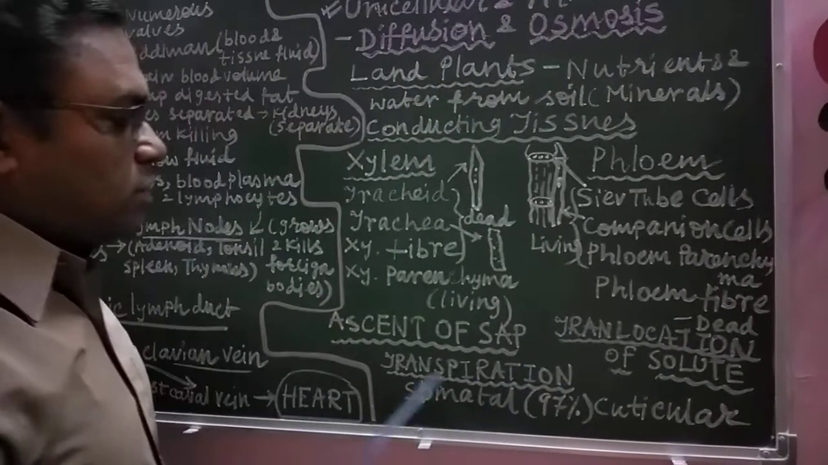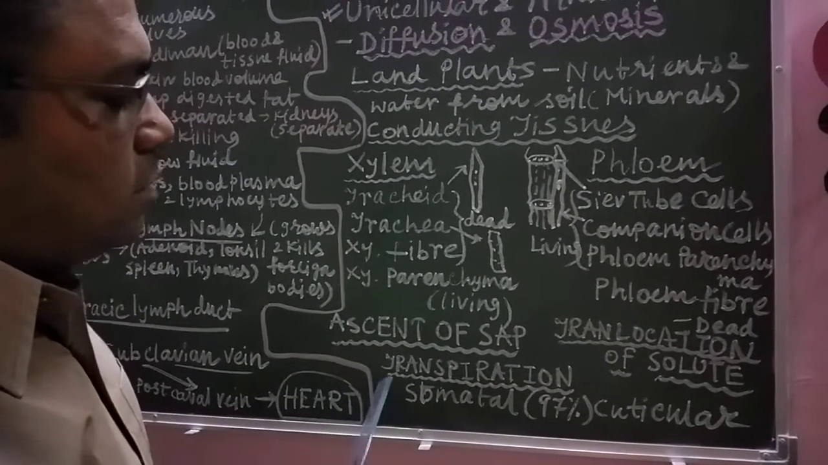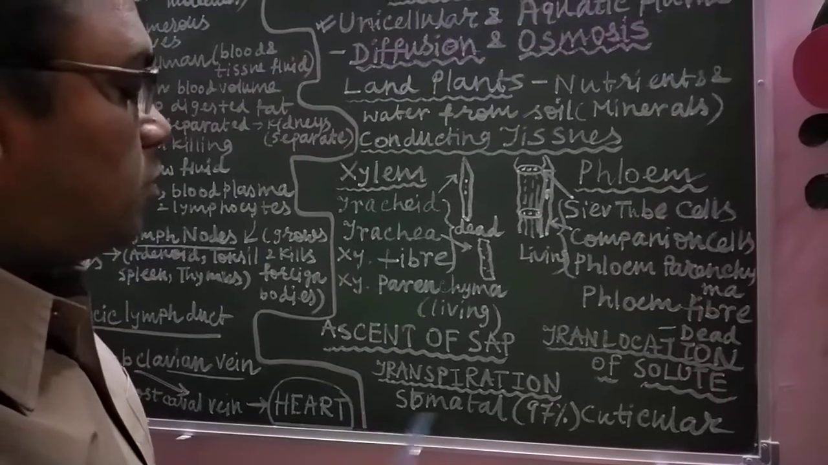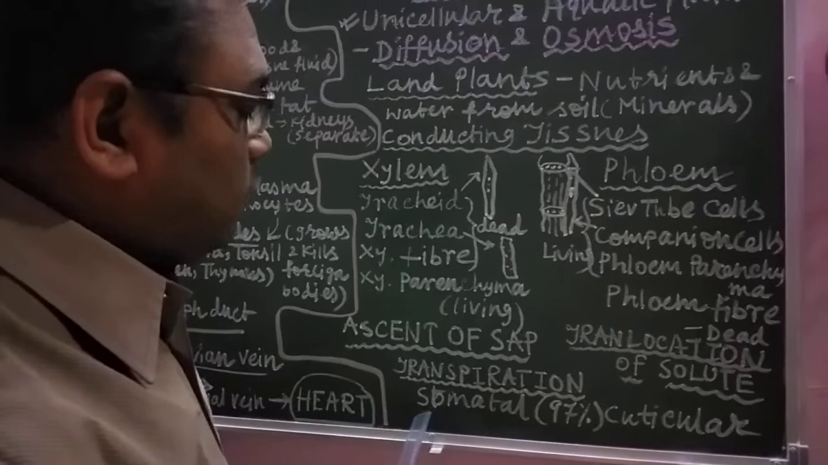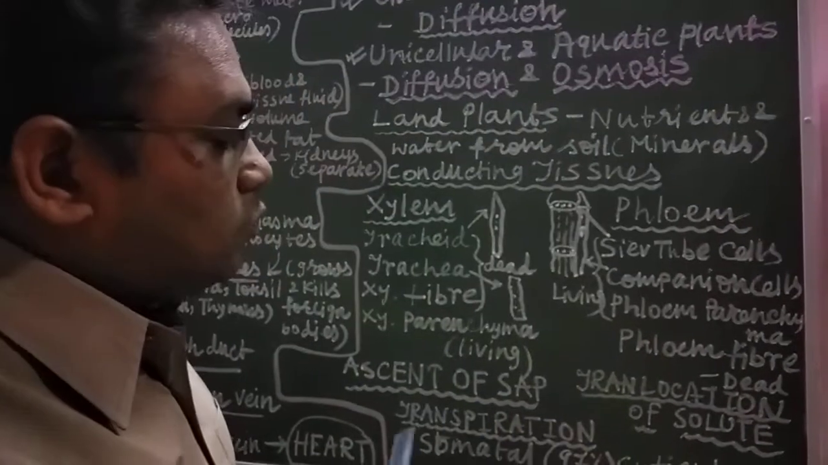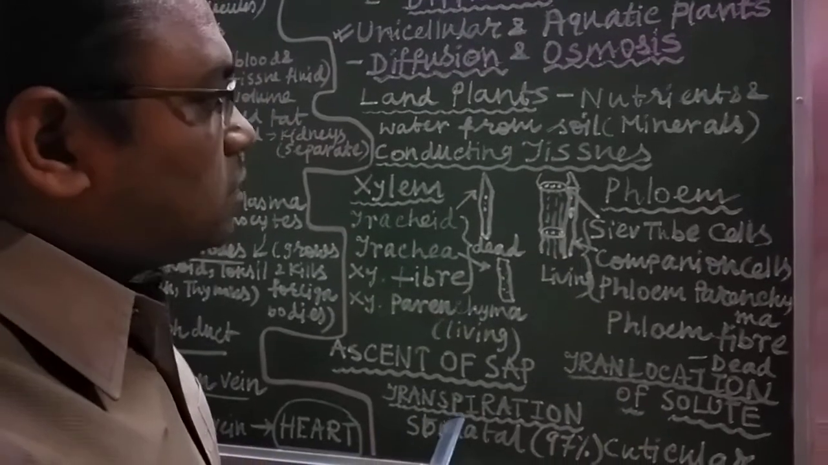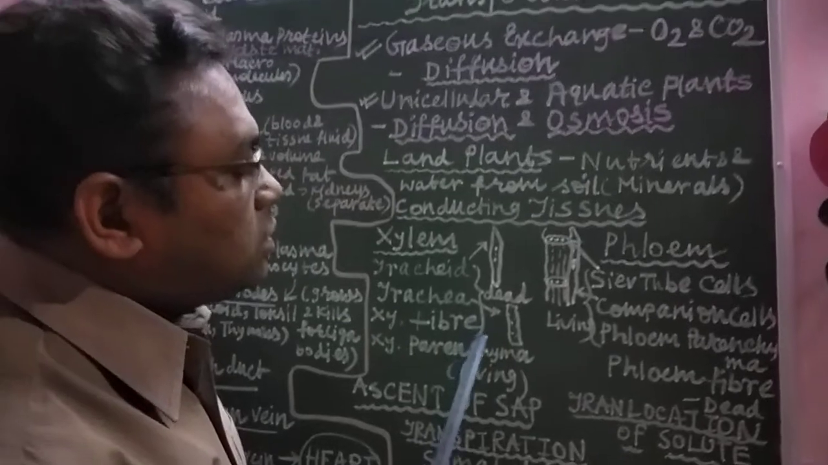Another way of transportation is called transpiration. Transpiration is of two types, mainly stomatal transpiration, which is about 97%, and cuticular transpiration, by which water goes out in the form of water vapors. In this way, this is the basic knowledge about transportation in plants.